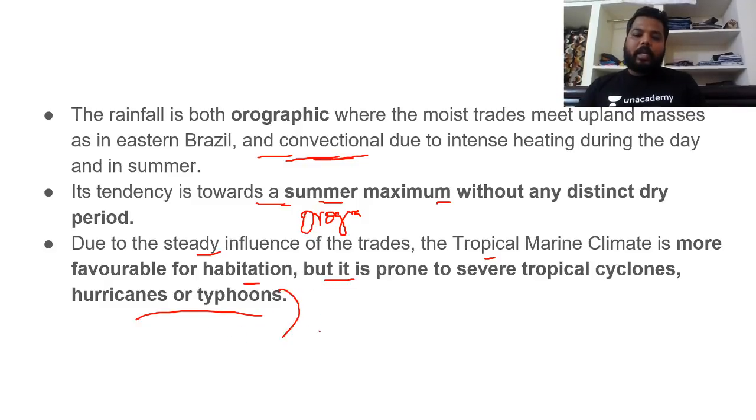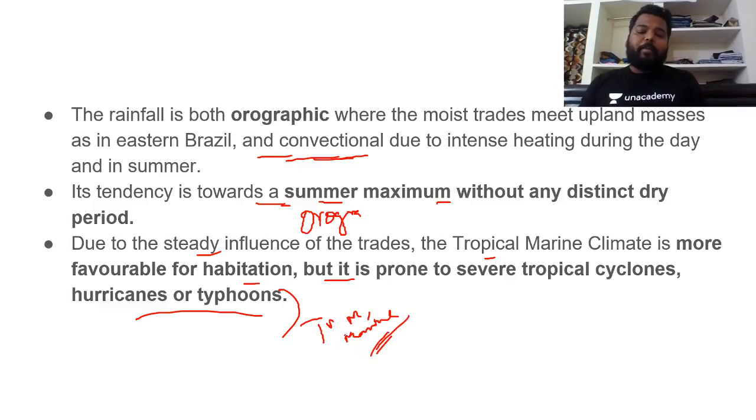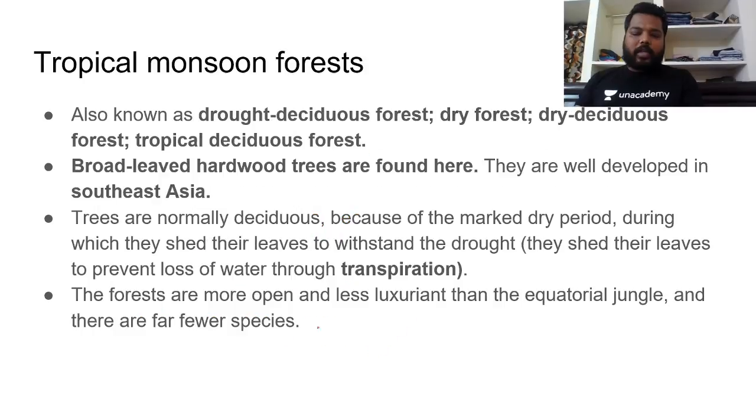But it is also prone to several tropical cyclones, hurricanes or typhoons. Do remember this. Tropical monsoon and tropical marine types of climate are highly important for the zones of distribution of hurricanes and tropical cyclones as well.